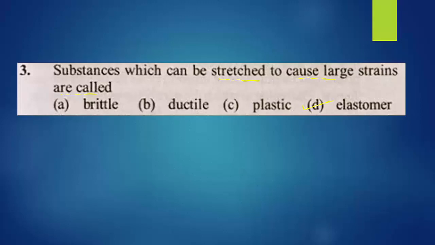But in the remaining options, brittle is a hard substance, ductile is a flexible substance, and plastic does not have the elastic property. When it is molded, it becomes very soft, that is plastic. So the right option is option D. Remember, elastomers are also called viscoelastic. Plastic is like a synthetic material, right? Elastomers are also called viscoelastic. Is it clear? So option D is right.